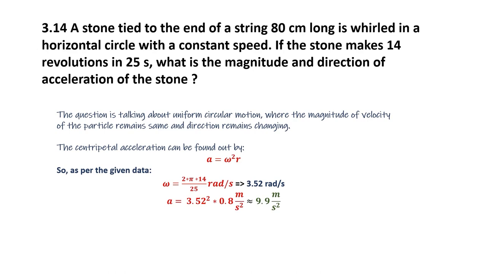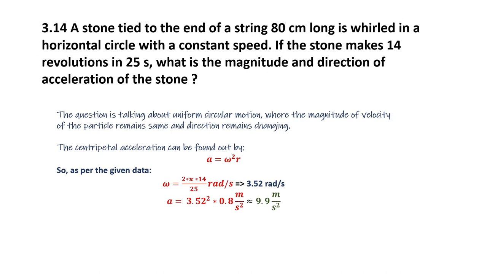Now for a uniform circular motion, there is always an acceleration acting towards the center of rotation, known as centripetal acceleration, which is given by the expression omega square r, where r is the radius of the circle in which it is moving and omega is the angular velocity.